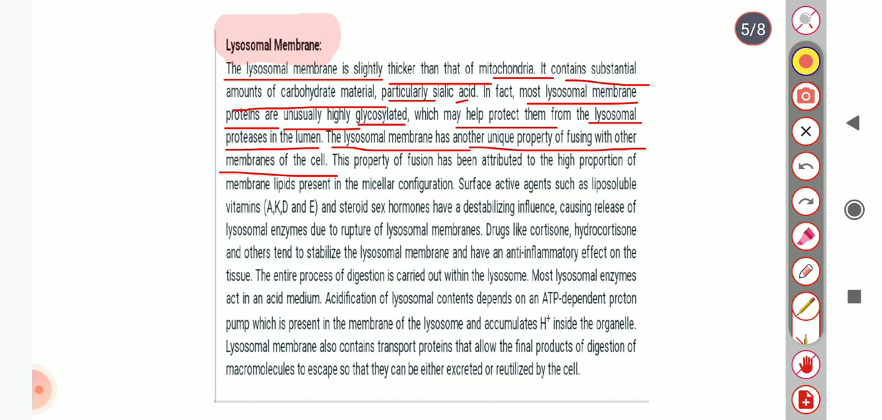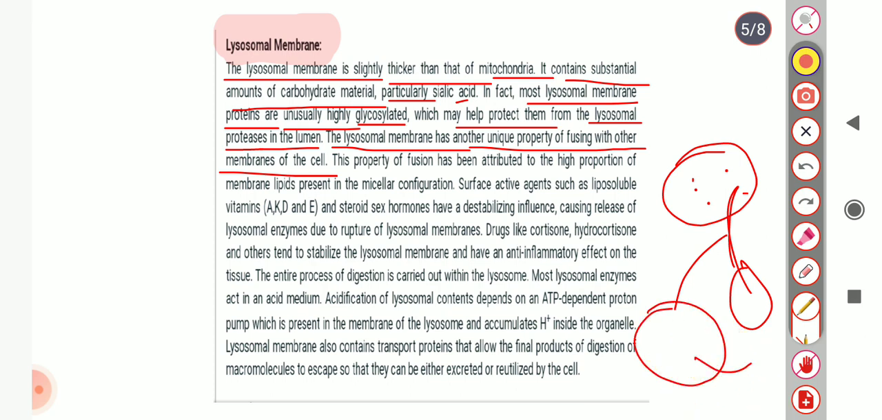Means the lysosomal membrane is thicker, and it contains a large amount of carbohydrate material, sialic acid. The lysosomal membrane also contains proteins in highly glycosylated form, and these proteins help to protect them from lysosomal proteases in the lumen. Another unique property of the lysosomal membrane is fusing with other cell membranes, and this forms the primary lysosome.